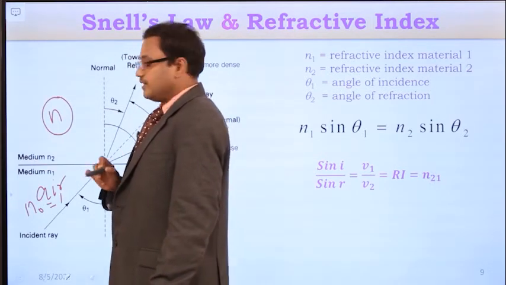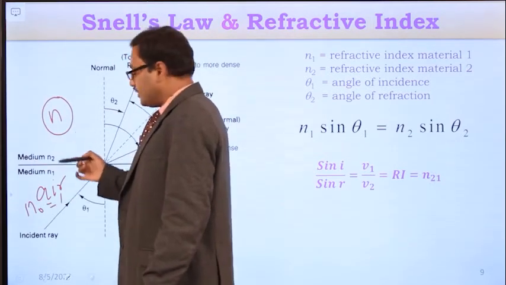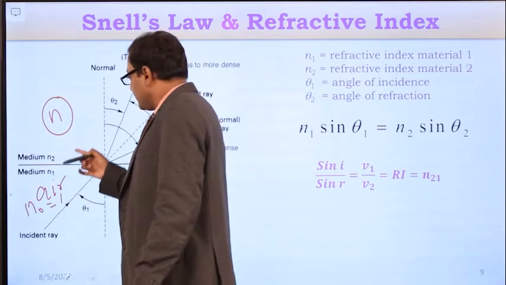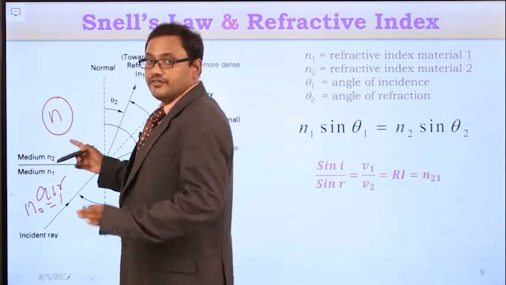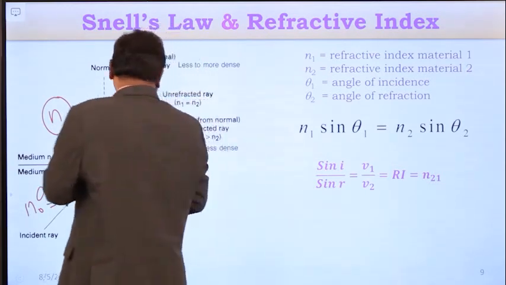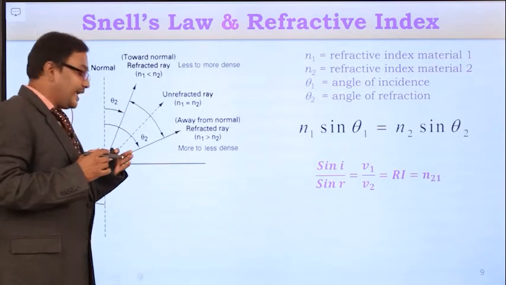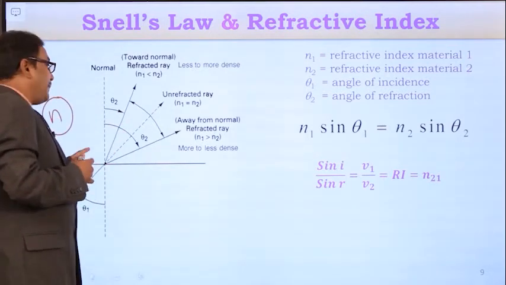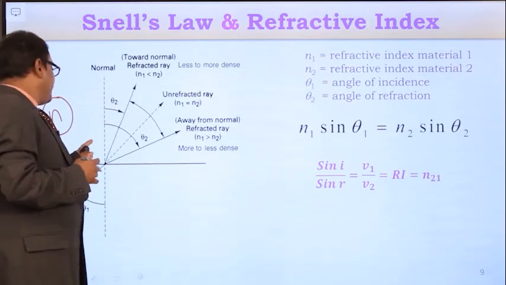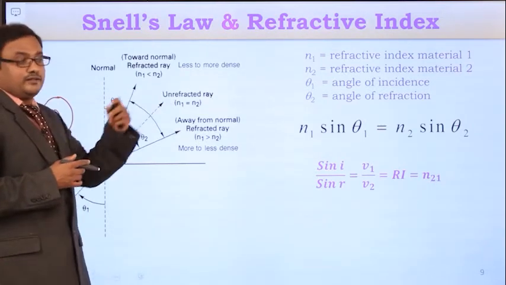For this, we have to consider the light ray traveling from free space to the medium. Whenever the light ray travels from free space to the medium, in which medium is the light ray bending? The incident medium is free space, and the bending or refracting medium is the one whose refractive index is n.